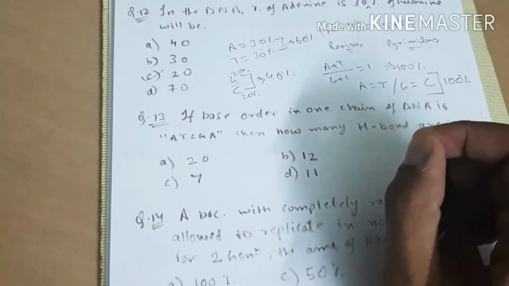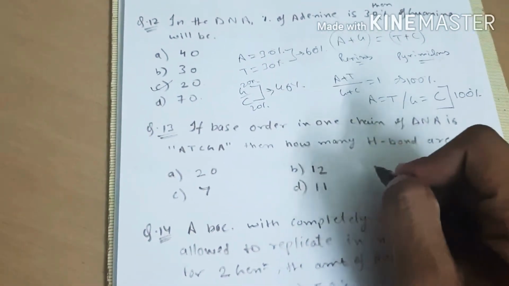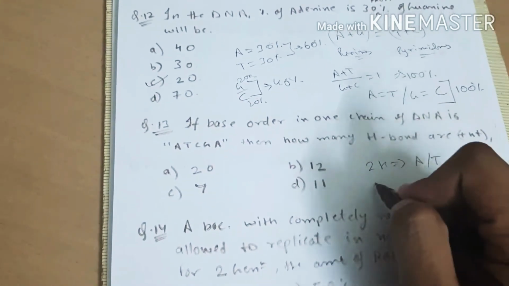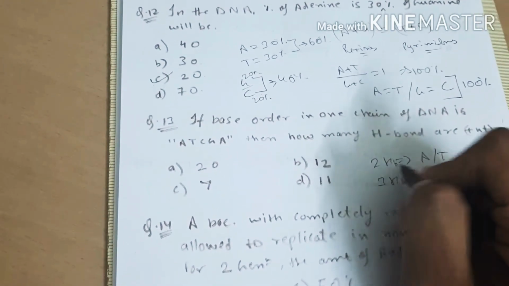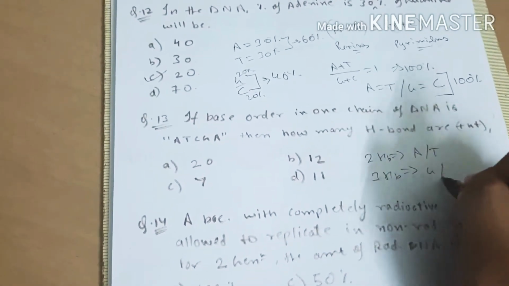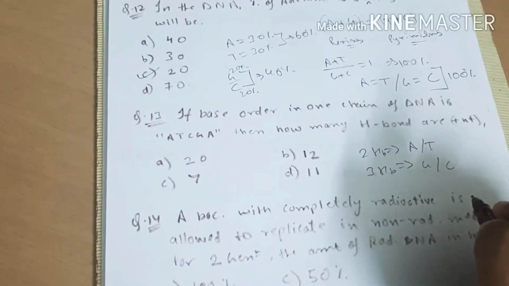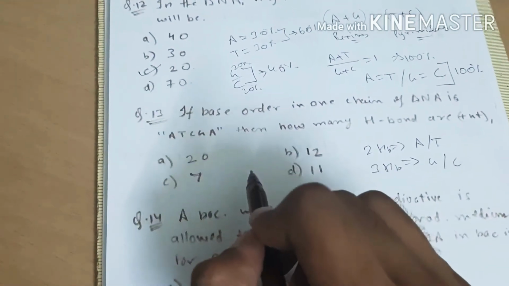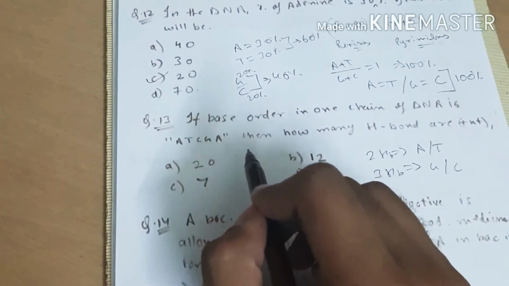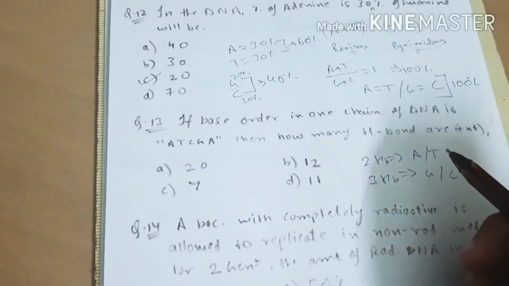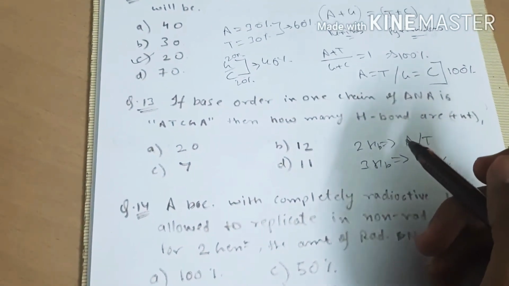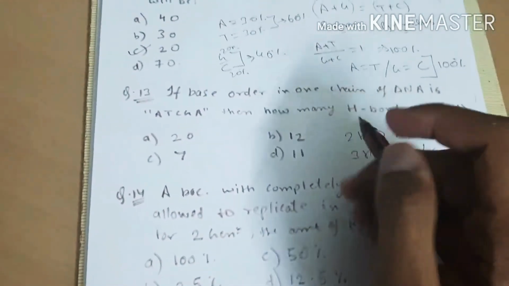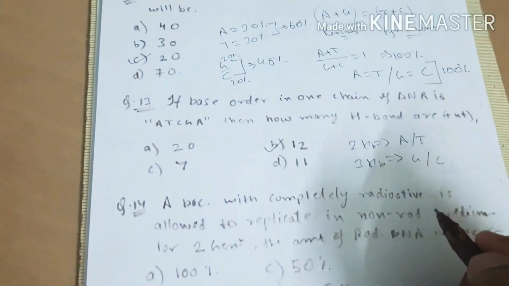Again, we know that there are two hydrogen bonds between A and T and three hydrogen bonds between G and C. So by writing the complement of this sequence, we can easily calculate the number of hydrogen bonds. You can find it by yourself, it's quite easy. So the answer will be 12 hydrogen bonds.